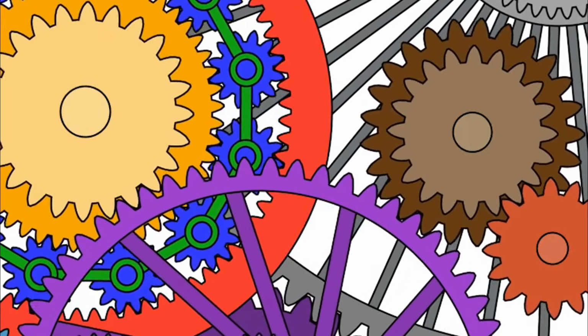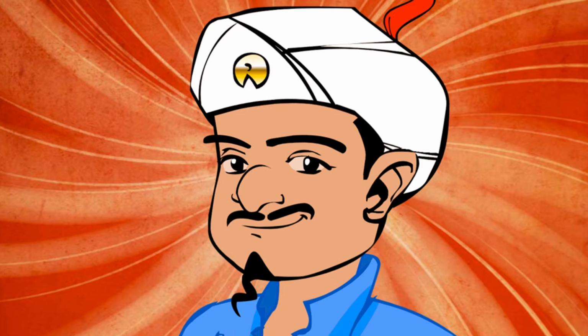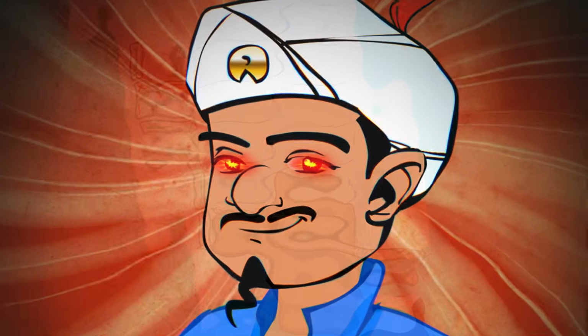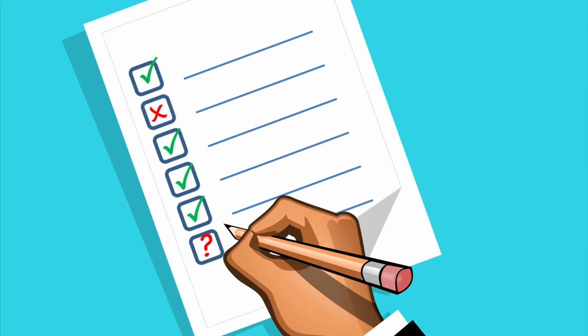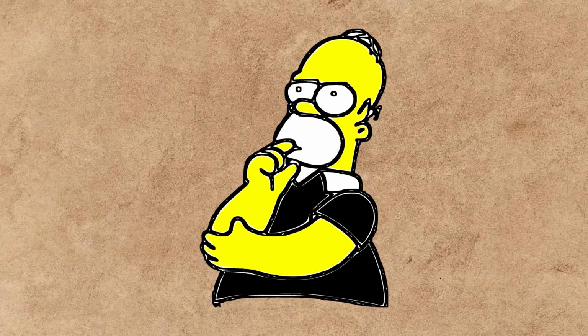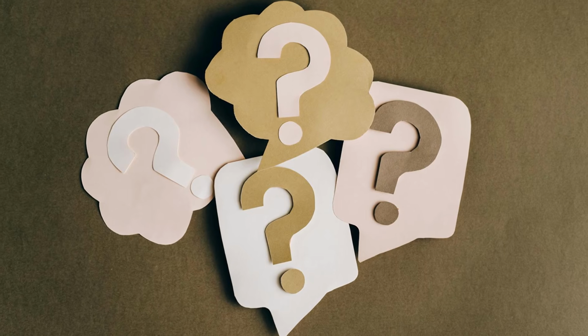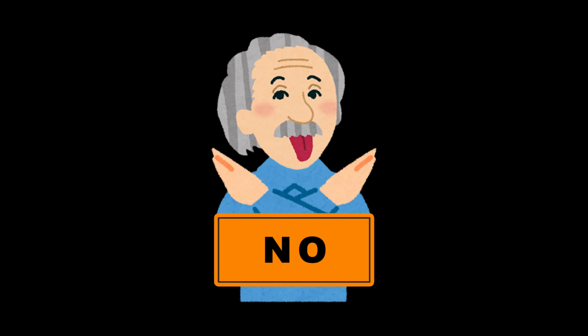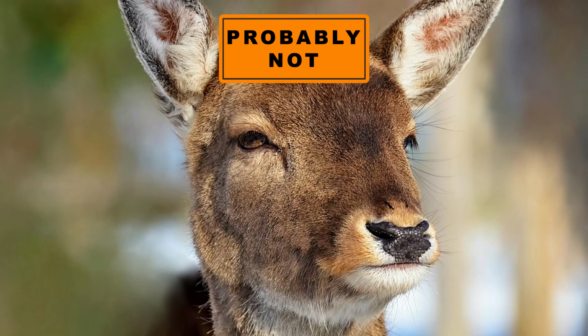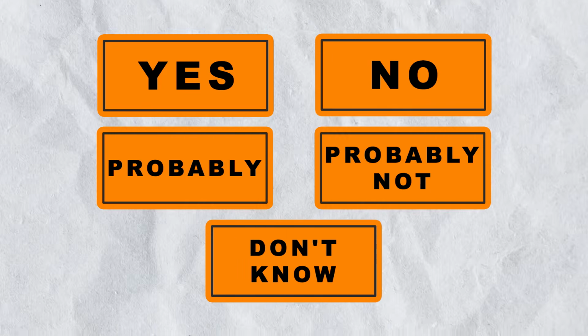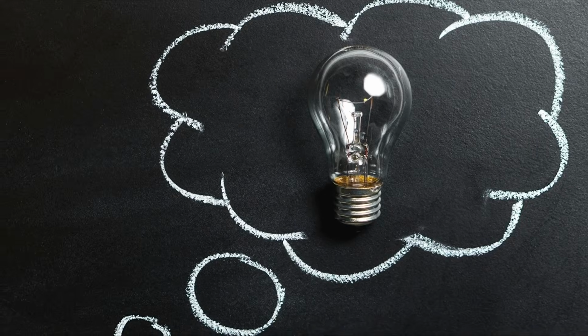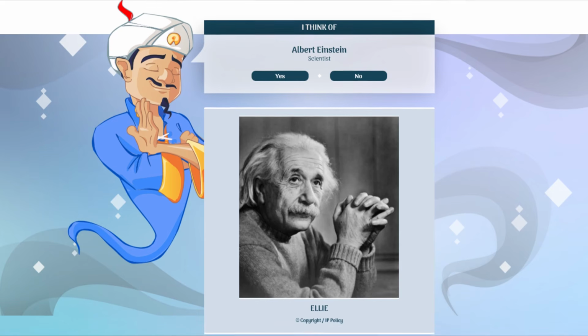But how does it work? And why does it feel that Akinator can see right through you? Before beginning the questionnaire, the players must think of a character, object, or animal. Akinator initiates a series of questions with yes, no, probably, probably not, and don't know as possible answers. Most of the time, an answer is given before 25 questions are asked.